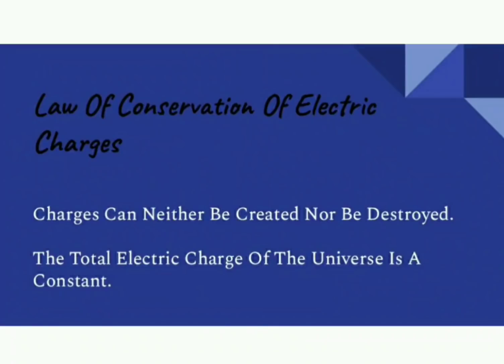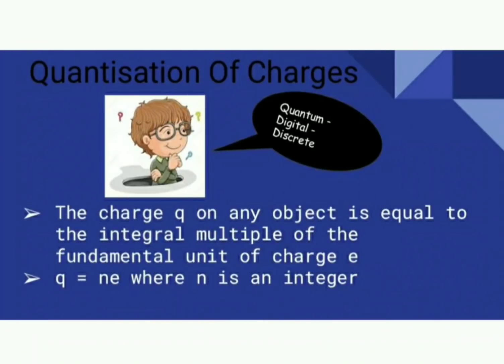The second property is the conservation of electric charges, and it is the same as the conservation of mass and energy. You might have studied conservation of mass and conservation of energy, right? It is the same as that. This is the actual law, and what we have to understand from this is that in a physical process, the net change in charge is always 0, and the total charge of the universe is always a constant.